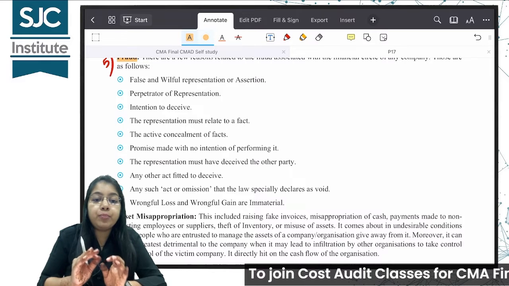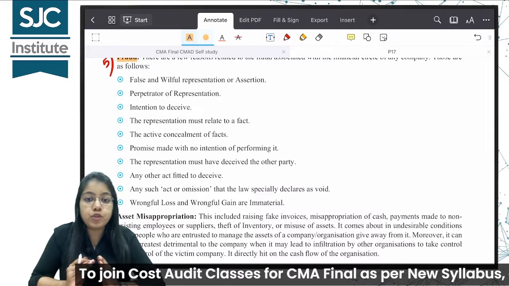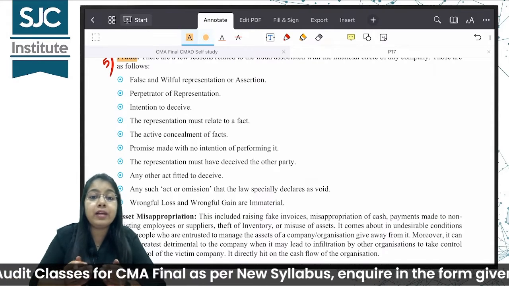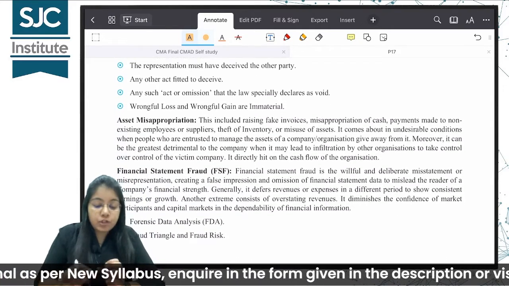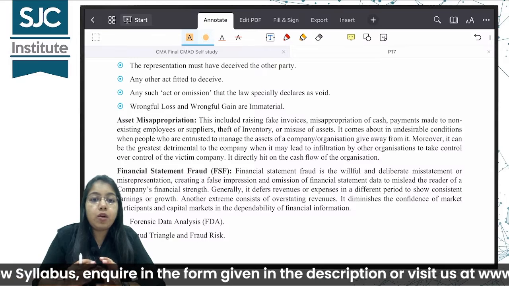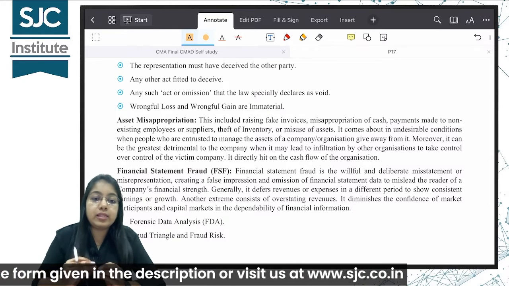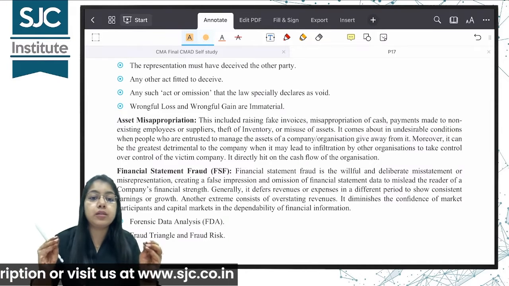And the representation should be related to a fact of the entity. Or when we are concealing, chupana, when we are hiding some facts, then the representation should have deceived the other party, or any other act which is causing deception, that is cheating. Cheating के लिए कोई भी काम किया जाना is fraud.